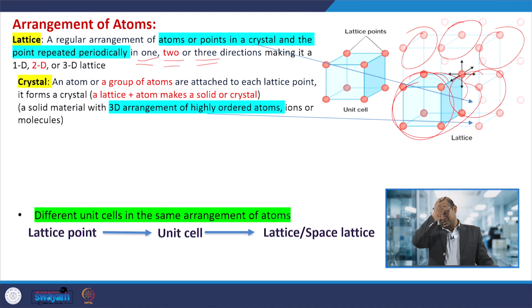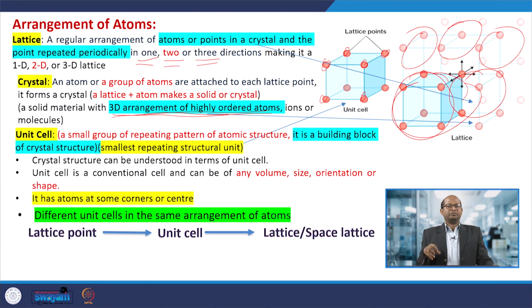Okay. So, next is the crystal. A crystal is atoms or groups of atoms that are attached to each other at the lattice points. So, that is called a crystal. A crystal is also a 3D arrangement of highly ordered atoms, ions or molecules. Suppose you have a solid. In that solid, we consider a 3D structure where atoms or molecules or ions are placed in a highly ordered way. In that way they form a particular crystal.